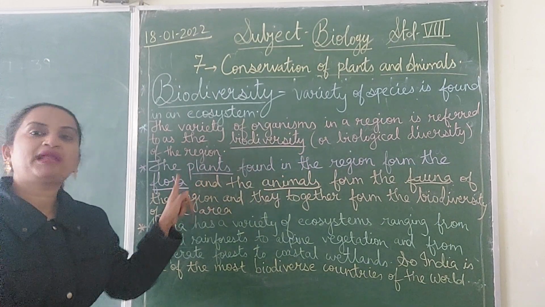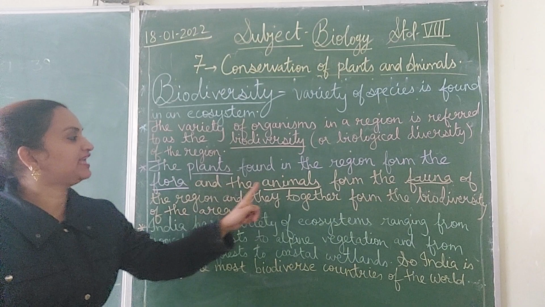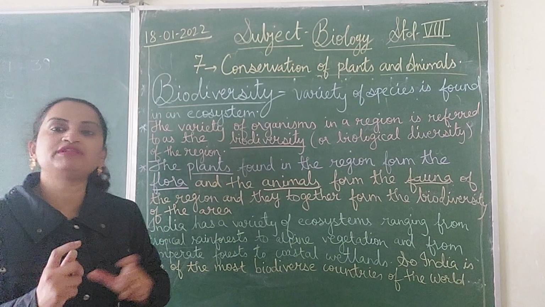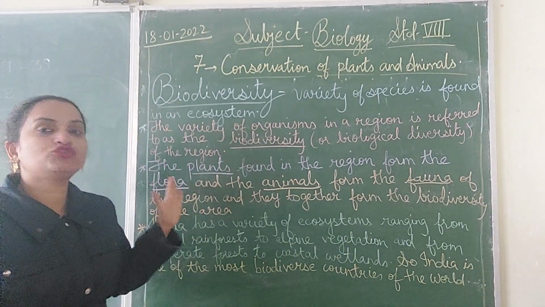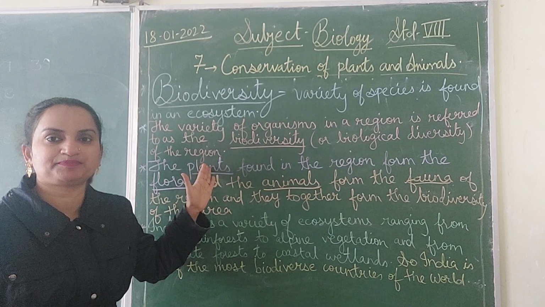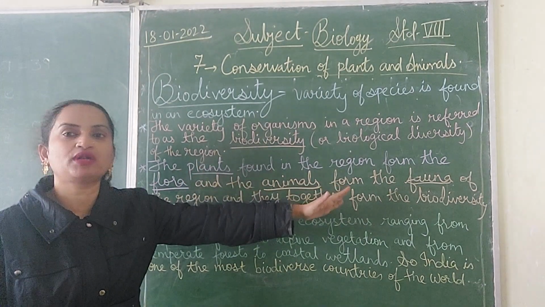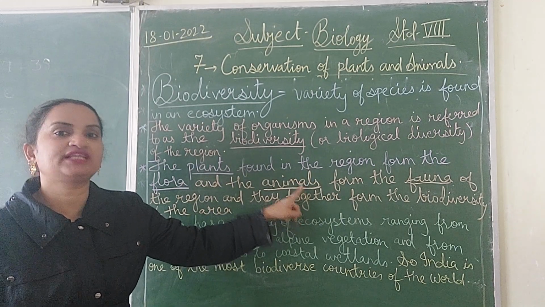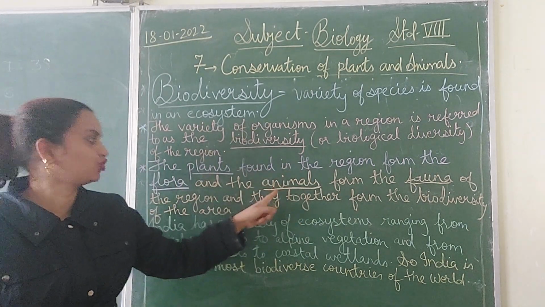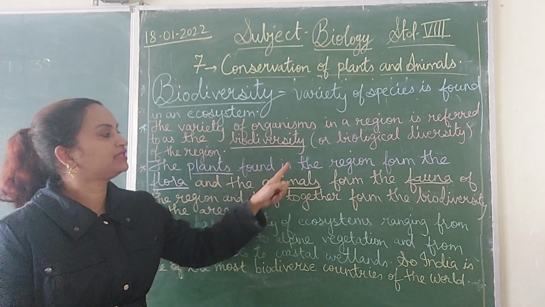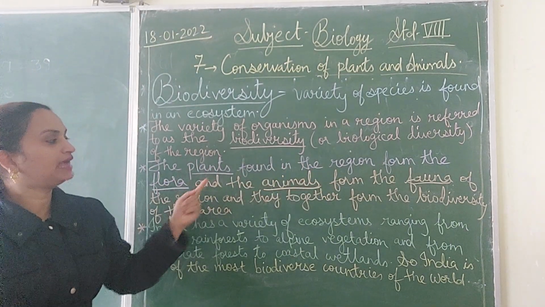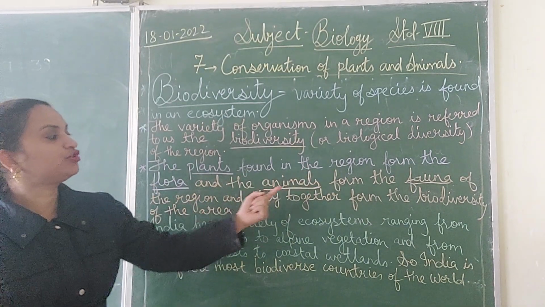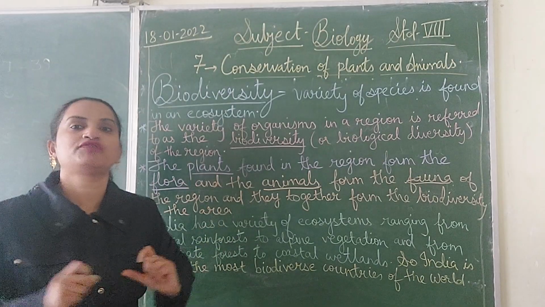So plants are known as the flora and the animals form the fauna of the region. Whenever you hear flora, you should understand that I am talking about the plants, and whenever you hear fauna, you should understand that we are talking about the animals. Repeatedly, I will not say that flora is plant and fauna is animal. The plants found in the region form the flora and the animals form the fauna of the region, and they together form the biodiversity of the area.